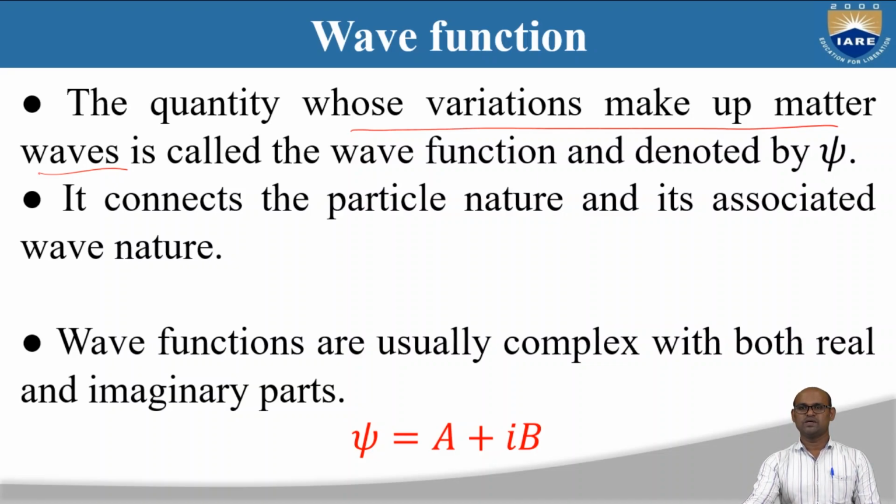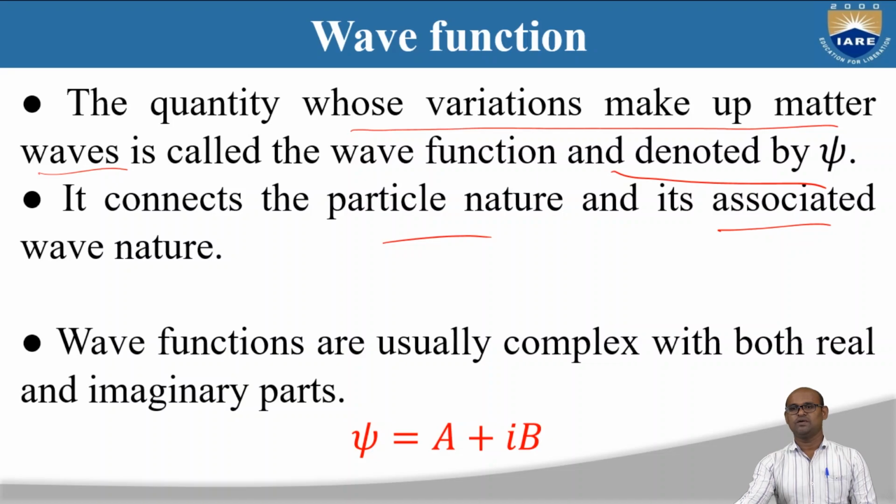If we look at the variations of the wave function, we will find the matter waves associated with this quantum particle, and we denote it by psi. Basically this wave function connects the particle nature and its associated wave nature. We said matter can have particle nature and wave nature, so the wave function connects the two.